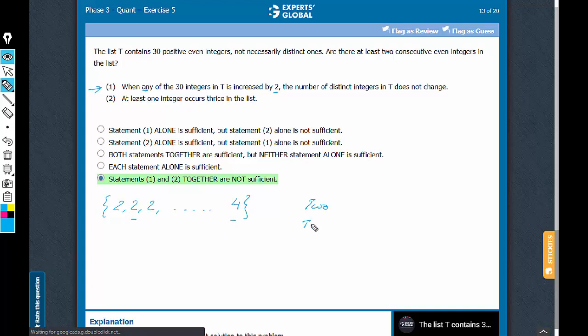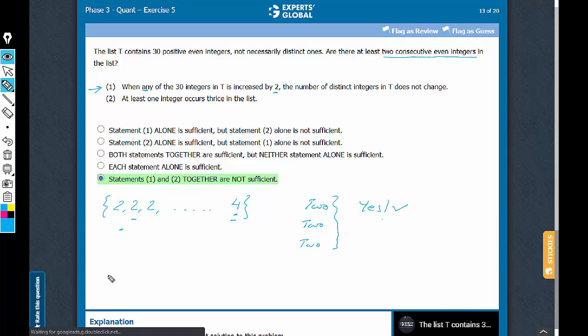The answer is 2 here. And see, if any of the 29 2's are increased by 2, we would have 28 2's and 2 4's. The number of distinct integers will still remain 2 only, and if this 4 is increased by 2, then we would have 29 2's and a 6. Still, the number of distinct integers will remain 2. So see, in all the cases, the number of distinct integers remained 2, and this set does have 2 consecutive even integers, and therefore the answer is yes. So we got a yes.